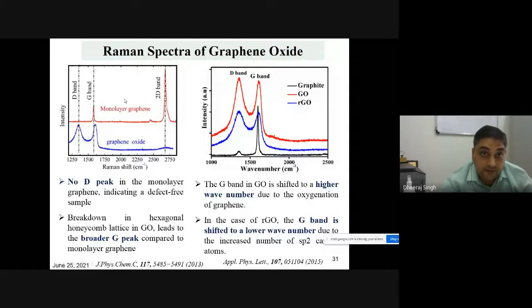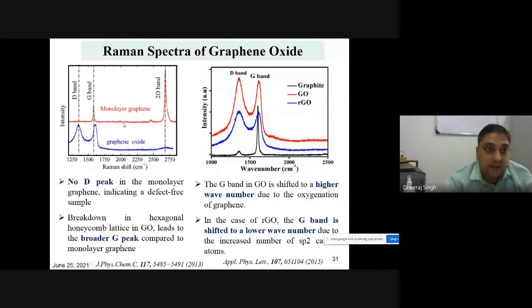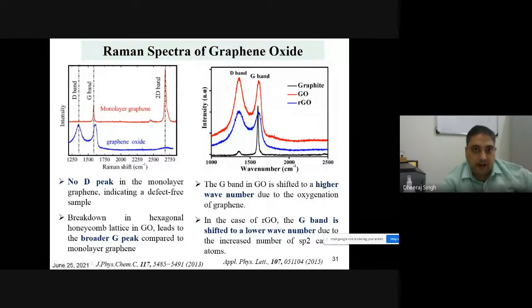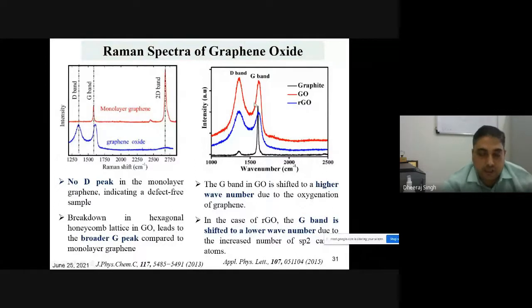So suppose Raman spectra of graphene oxide, now we are functionalizing the graphene by oxide group. Then it means that we are changing the graphene structure, introducing a change or defect in your graphene sample. It means that a disorder or D band can be generated in the Raman spectra at 1350 centimeter inverse. So D band and G band occur. You can see monolayer graphene and graphene oxide, where in graphene you have just incorporated the oxide. That's why a disorder has been introduced, and in Raman spectroscopy this additional D band will be obtained. And further, you can also compare the graphene oxide and reduced graphene oxide by the change in Raman intensity between D